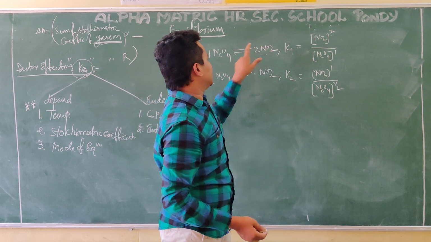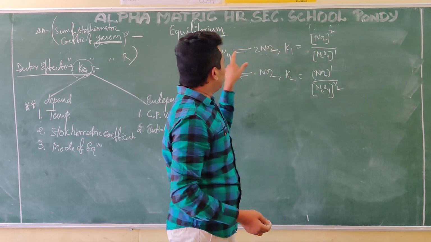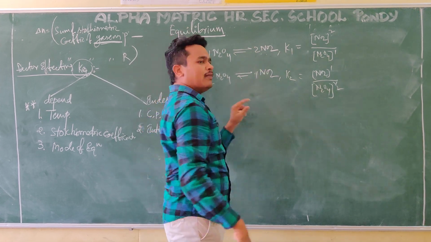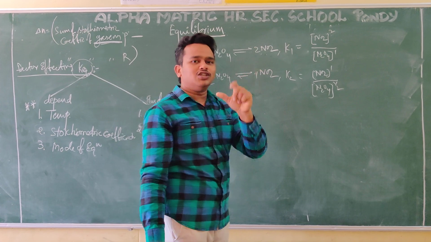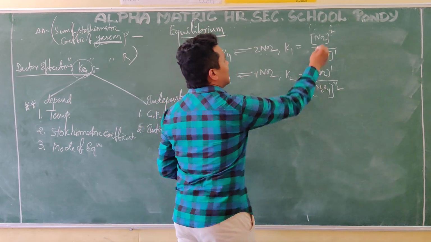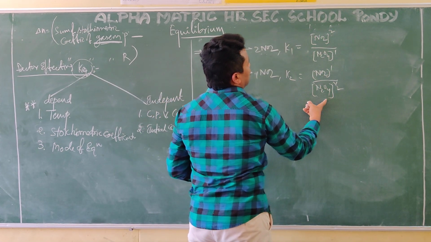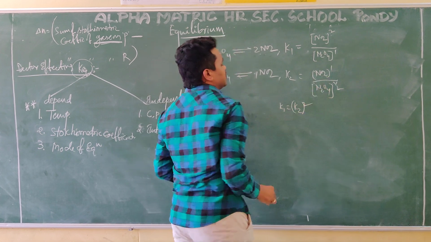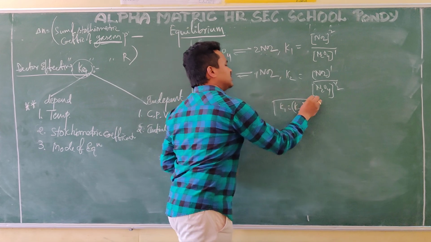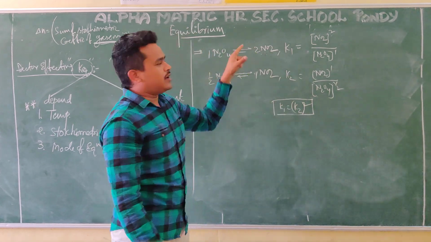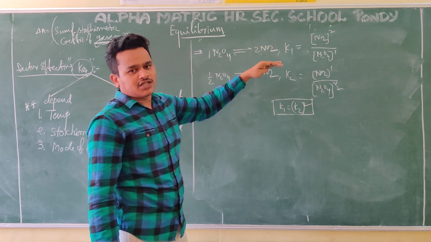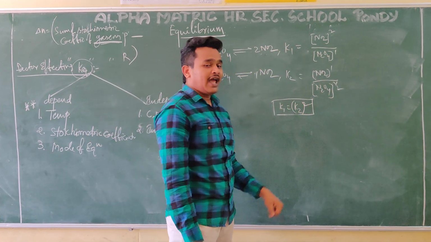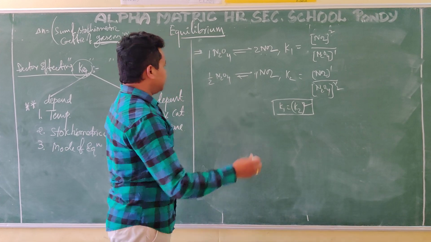Even though the reactions are the same, if you are changing the stoichiometric coefficients, the magnitude of the value is going to change. What is the relation between these two? Your K1 you want to get means K2 square you have to make it. So this is the relation. This will come in the examination. Not the same equation, they are going to give 3 equations. We have to make mathematical operations here to get the correct equation.